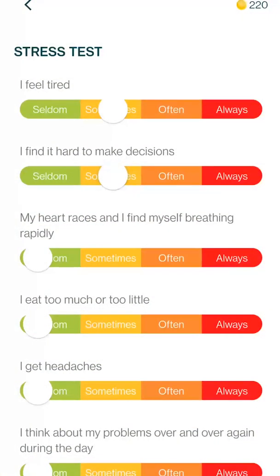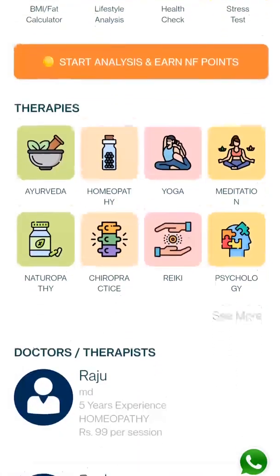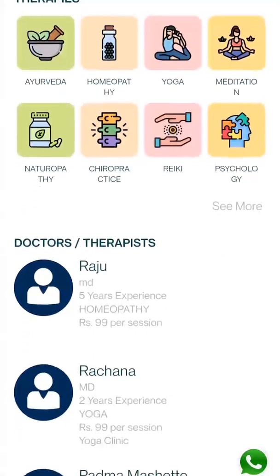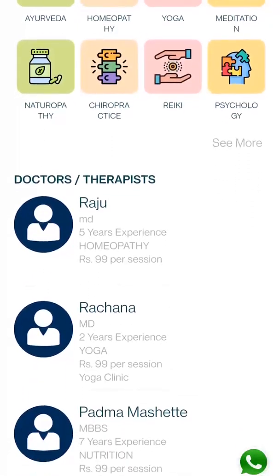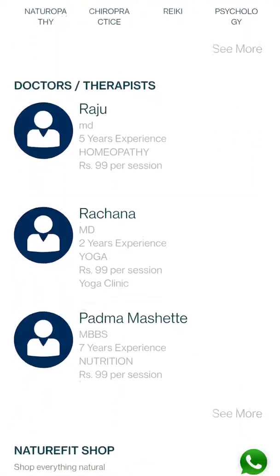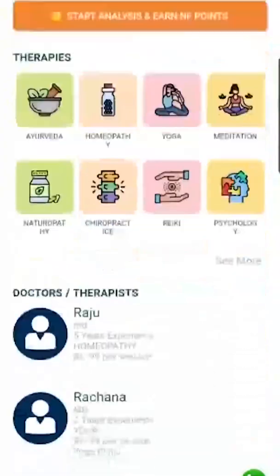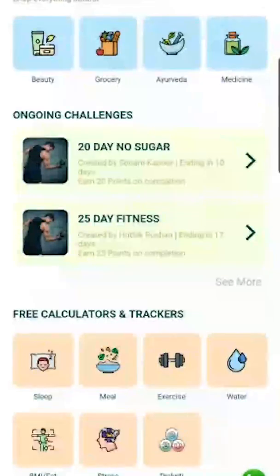Now, what is very unique is whatever you are tracking here in terms of your meal, your exercise, your BMI, stress, Prakriti is shared with any doctor or practitioner if you are consulting on the platform. So, the doctor or practitioner not only knows what you are following in terms of the prescription he has given you, but also these different parameters of how you are performing. And that is how it will help you to get healthier faster.